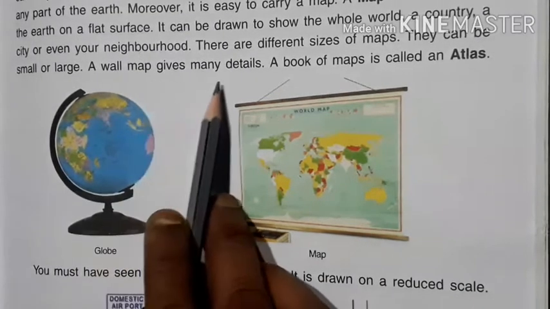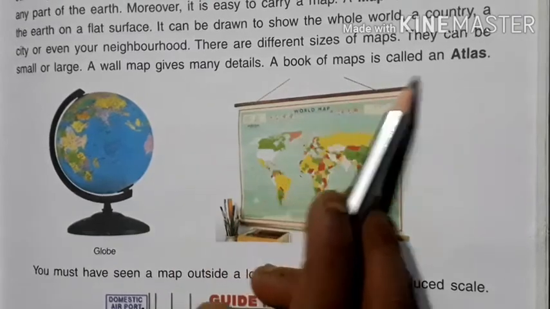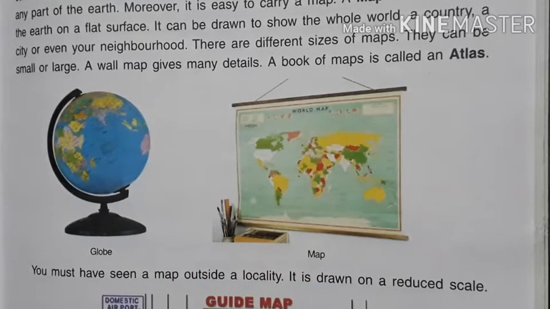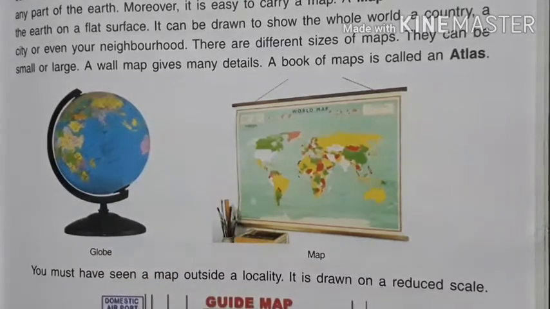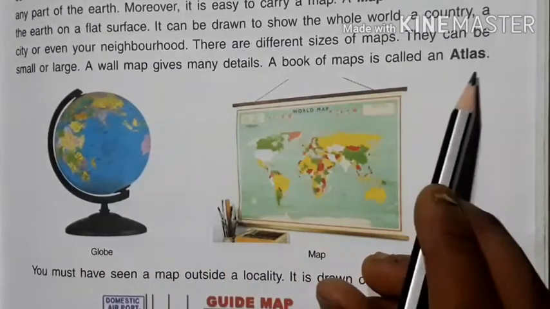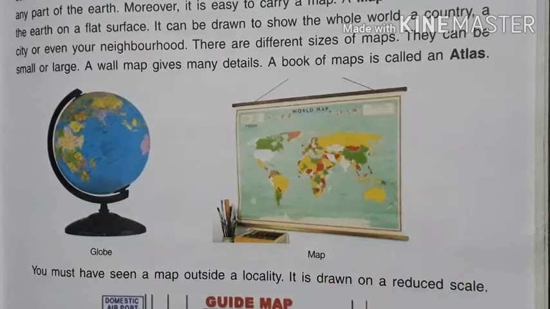A wall map gives many details. A book of maps is called an atlas. There are some other types of maps, such as a wall map, which gives us detailed information, and a book of maps, which is called an atlas. It means single sheets of a map, when we collect them and bunch them together in a single way, that is known as an atlas.